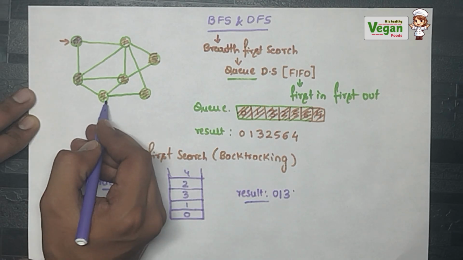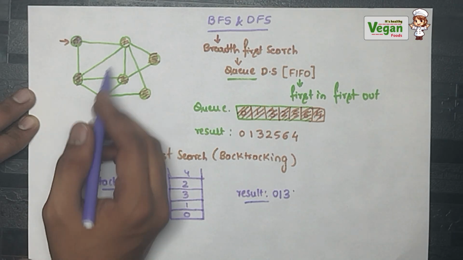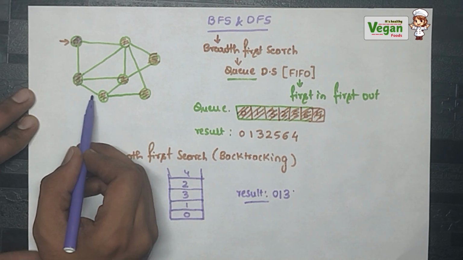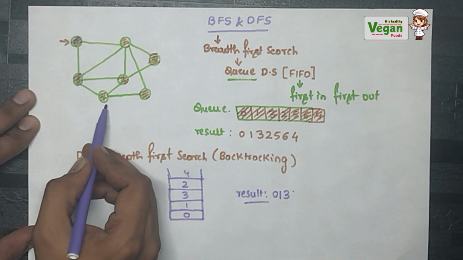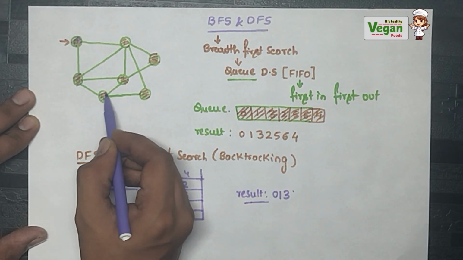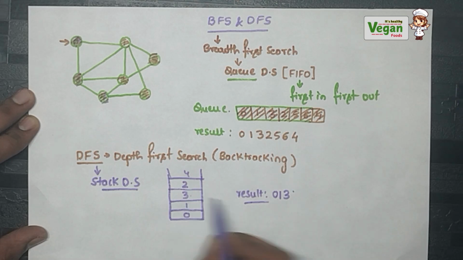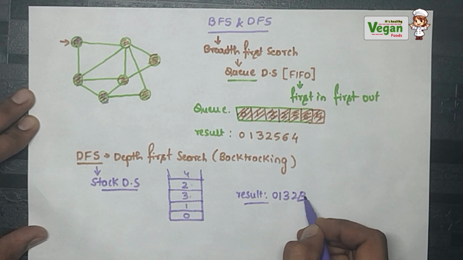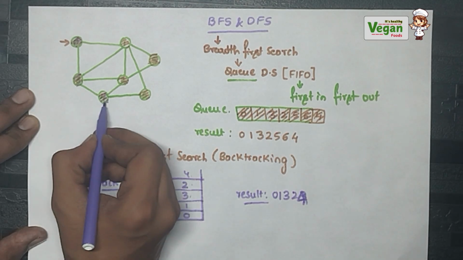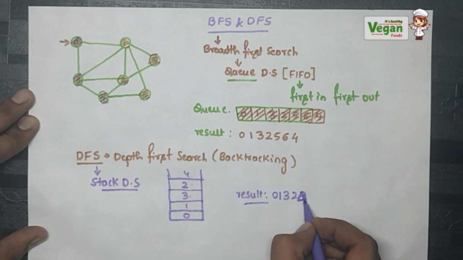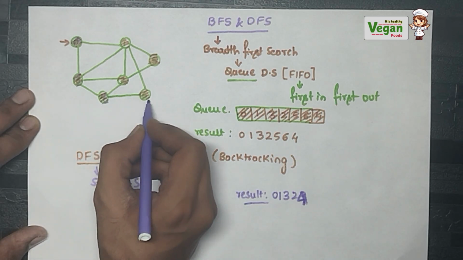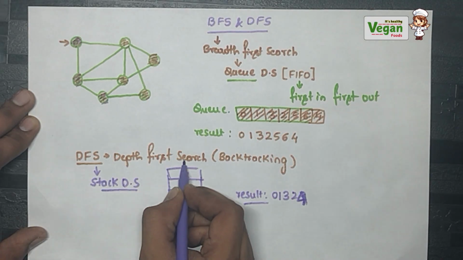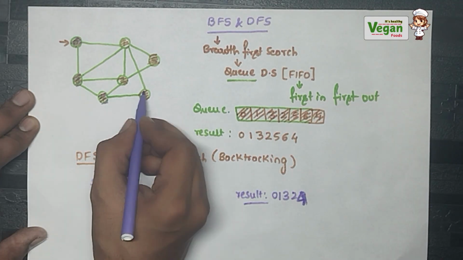Now among 2, 4 and 1, I can't go with 1 because it is already in my stack. 2 and 4. If you see, who is going deep? 4 is going deep. So I will be selecting 4. Next, write as it is: 0, 1, 3, 2, 4. Now from 4 only one possibility is you can go to 6 because 2 is already in my stack. So you will be writing 6.